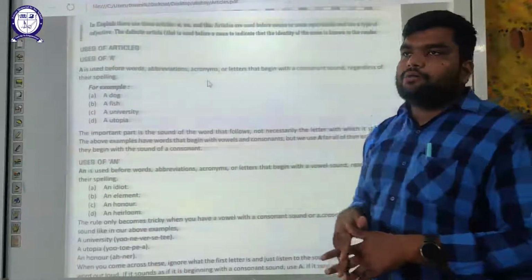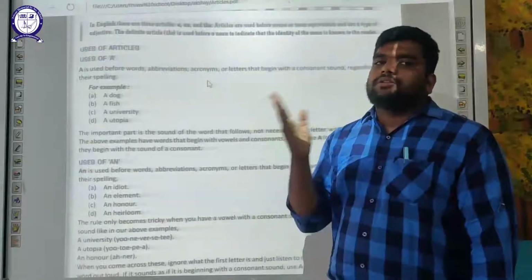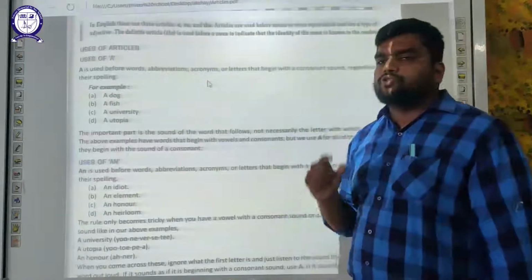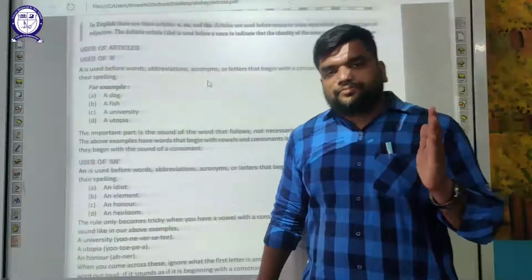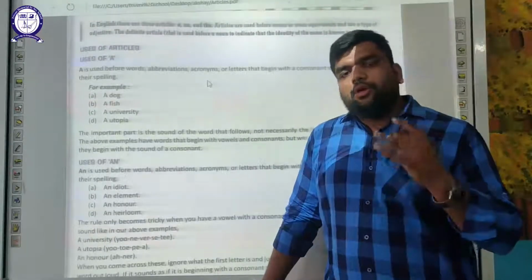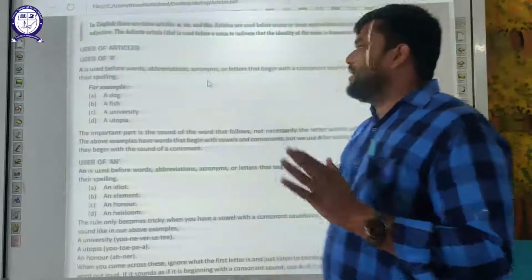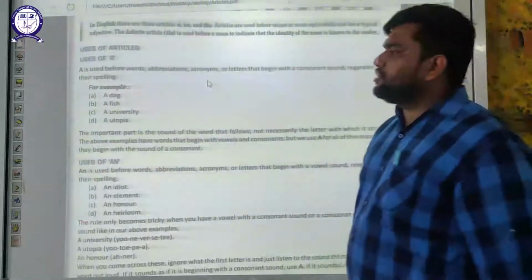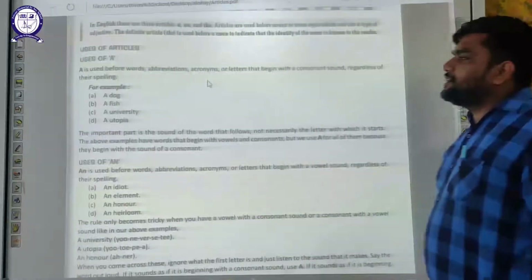You know vowels are A, E, I, O, U. So regardless of the spelling, the consonants are all the alphabets except A, E, I, O, U. Regardless of the spelling, we use a, like a dog, a fish, a university, a utopia. These are some examples.